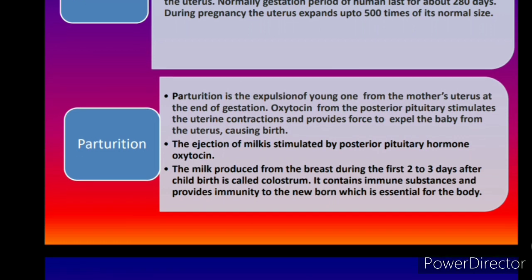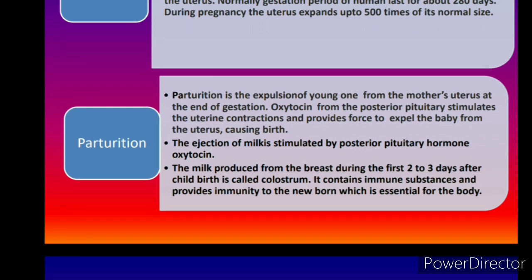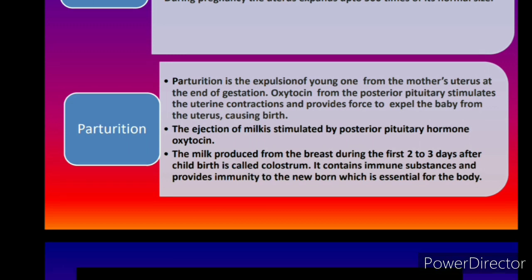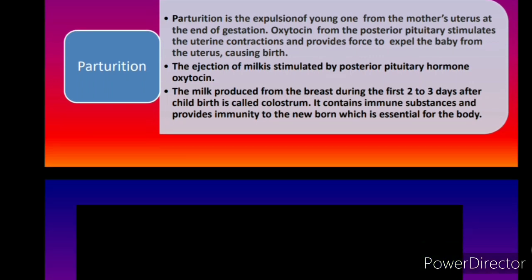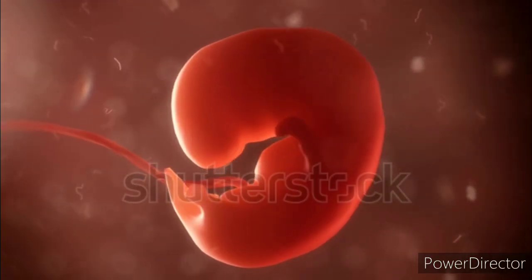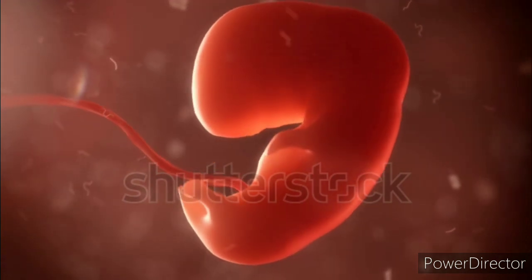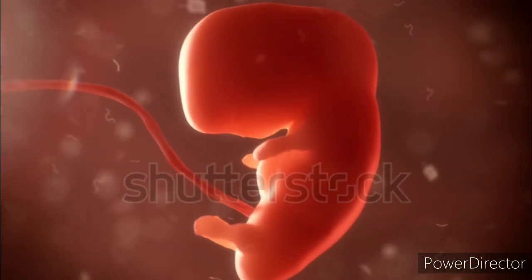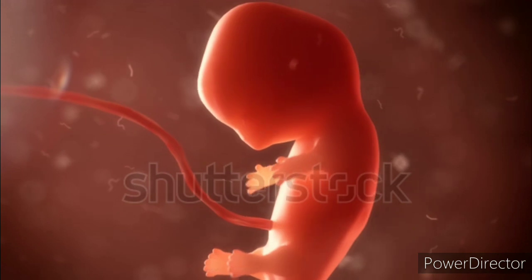The milk produced from the breast during the first 2 to 3 days after childbirth is called colostrum. This colostrum is very important. Why? Because it provides immune substances and gives immunity to the newborn, which is essential for the body. And now you can see the video of the development of the fetus.